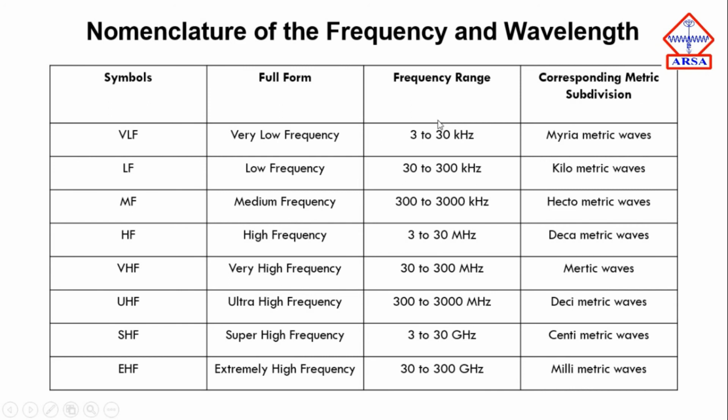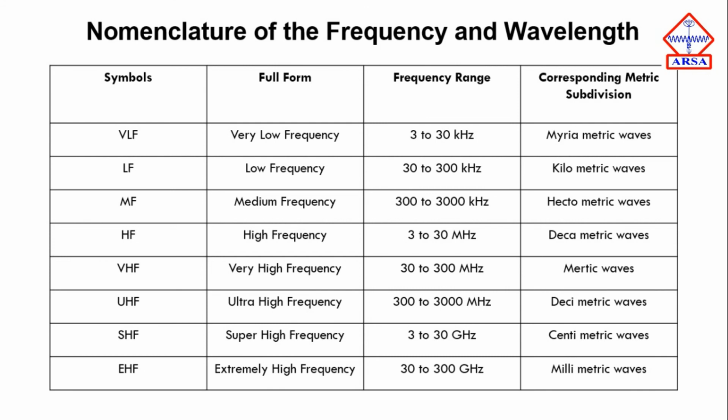The frequencies which range from 3 to 30 kilohertz are known as very low frequencies, and the corresponding metric subdivision is known as myriametric waves. Then low frequencies, that is frequencies between 30 to 300 kilohertz, those waves are known as kilometric waves.